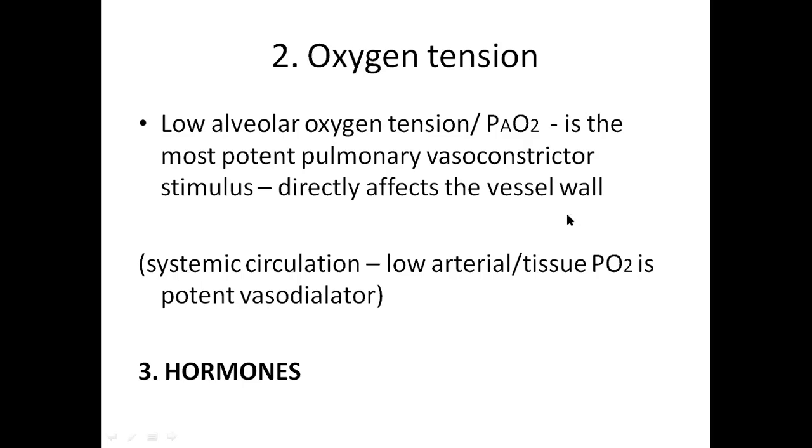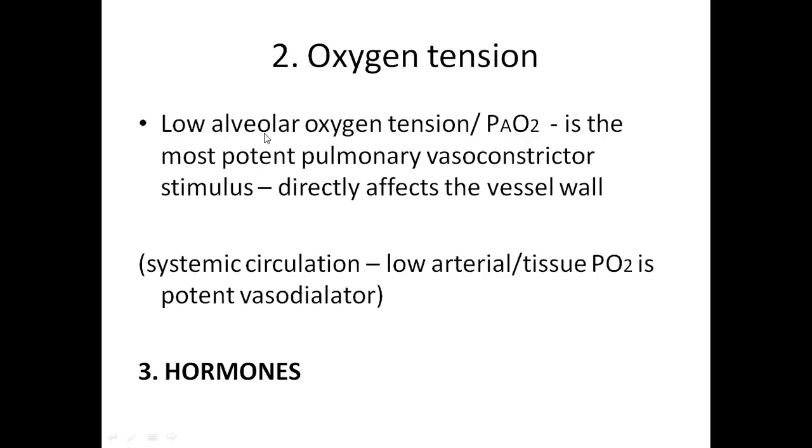The vessel diameter or constriction of your pulmonary vessels mainly depends on the alveolar partial pressure of oxygen. What happens in systemic circulation? If the partial pressure of oxygen in tissues or in the blood vessels decreases, that leads to vasodilatation. Whereas in alveoli, if the oxygen partial pressure in